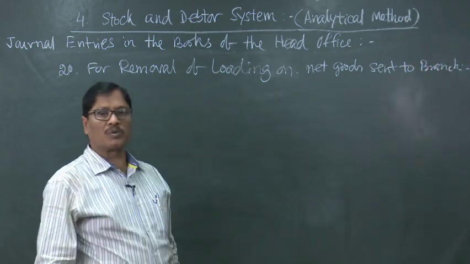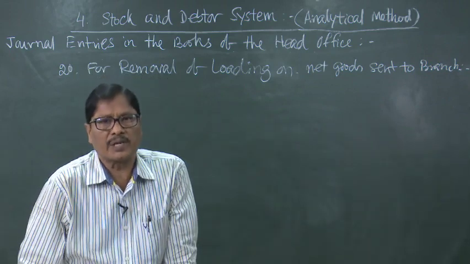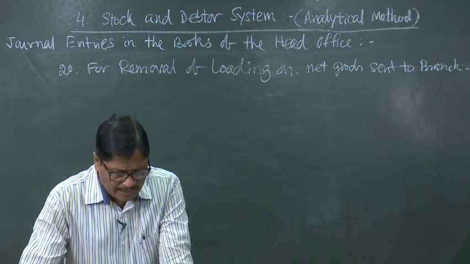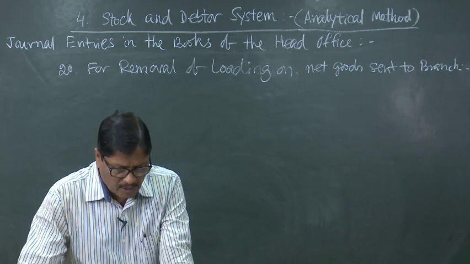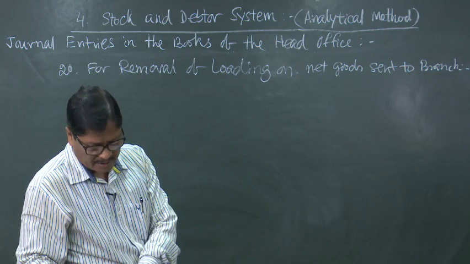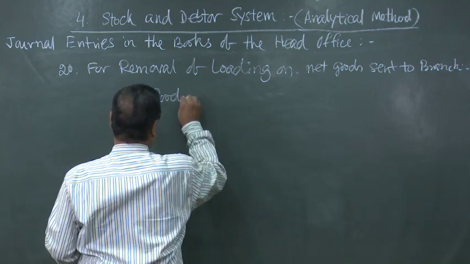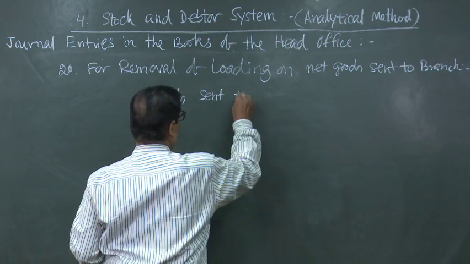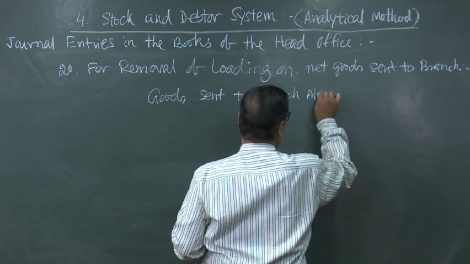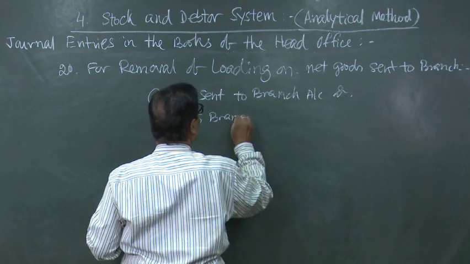We are sending some goods to the branch, and the branch is returning some goods. So, on the net amount of goods sent to branch, we have to remove the loading, and the loading will again go to the branch adjustment account. So, that will be goods sent to branch account, for adjustment of excess price of goods sent to branch, debited to branch adjustment account.